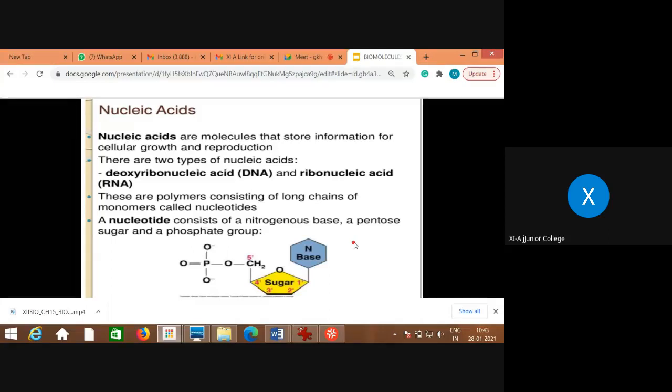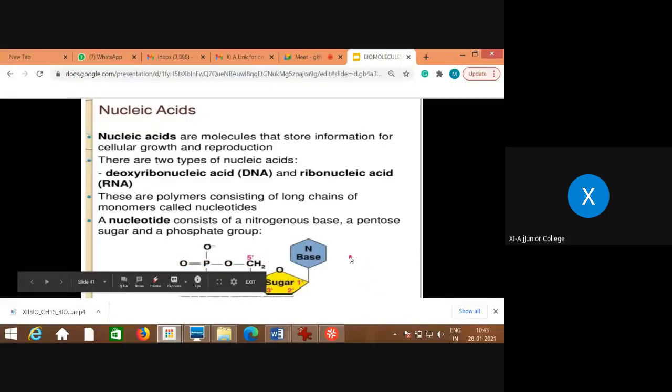Now what nucleotide means and what nucleoside means, that we have already discussed, but I will revise this part. A nucleotide consists of a nitrogen base, a pentose sugar and a phosphate group. This is what is called the nitrogen base. This is the pentose sugar, and to the fifth carbon the phosphate group is attached. The nitrogen base is attached to the first carbon, and to the fifth carbon the phosphate group is attached.